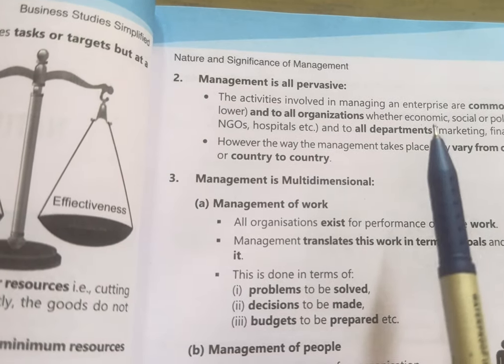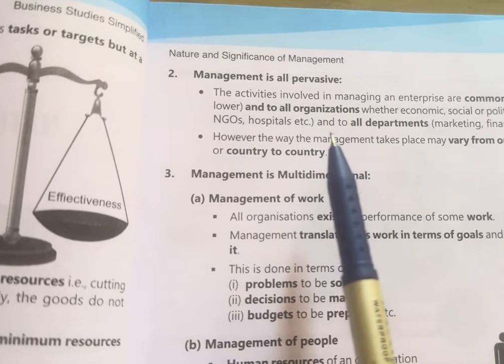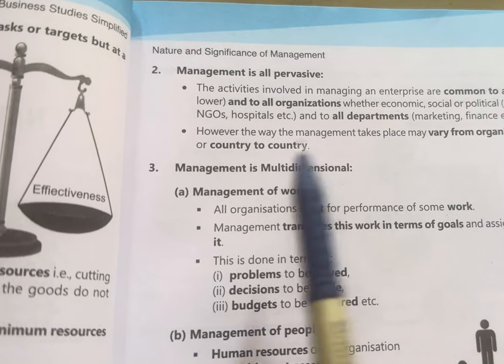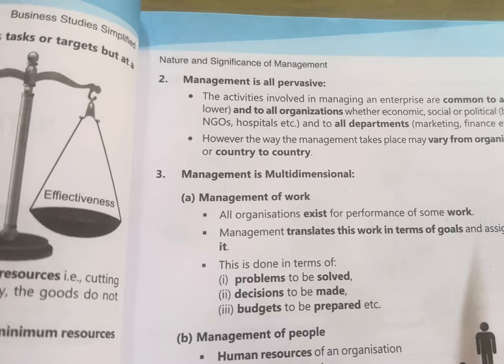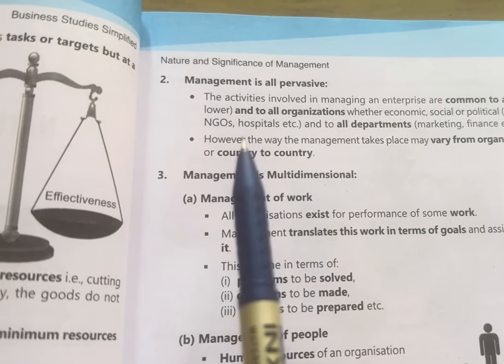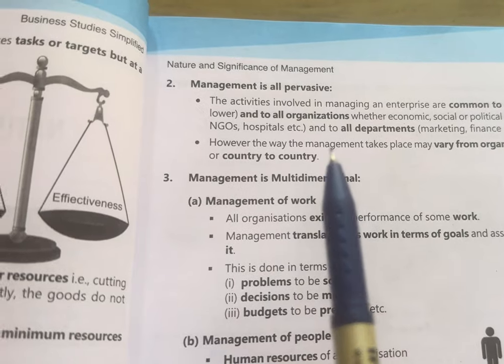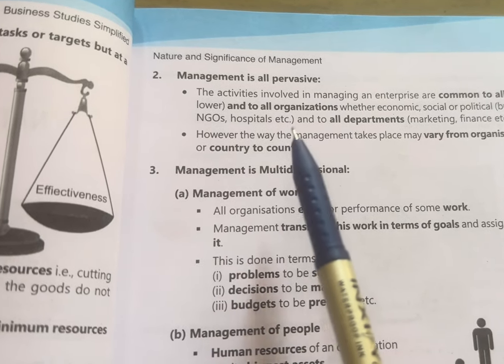It means it is required at all levels and in all organizations, whether it's economic, social or political, and all departments like marketing, finance, etc. So here they are saying that management is required at every level of an organization.